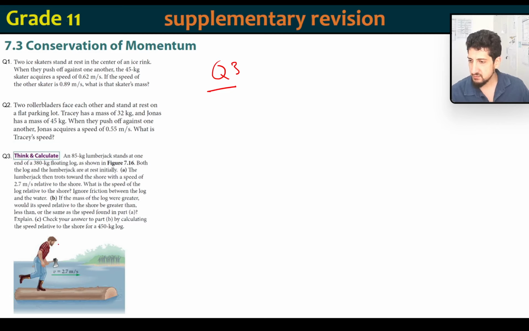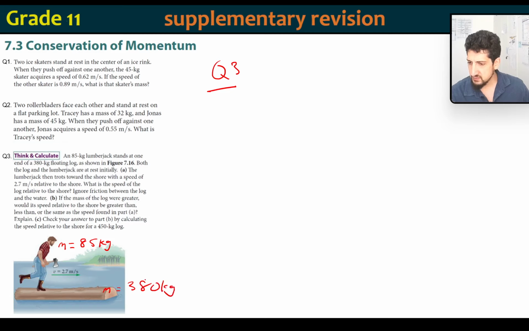So that's him. His mass is 85 kilos. This is just going to act in the opposite way. This has a mass of 380 kilos.